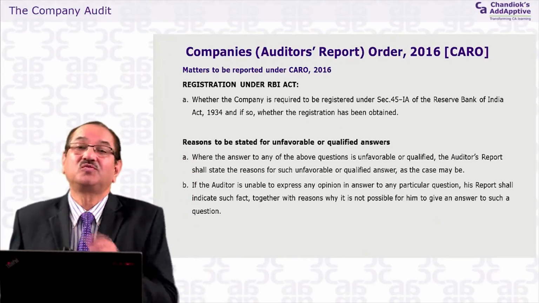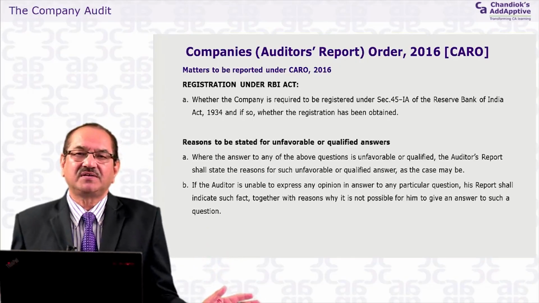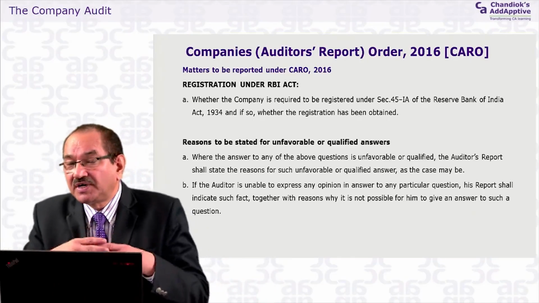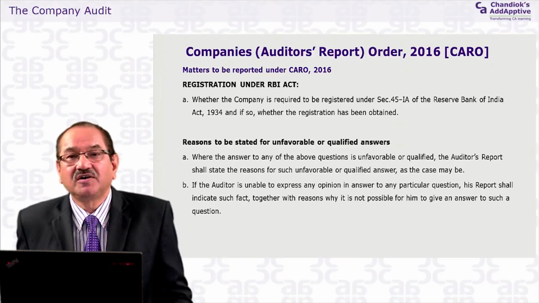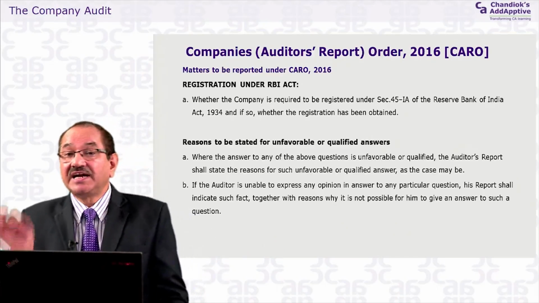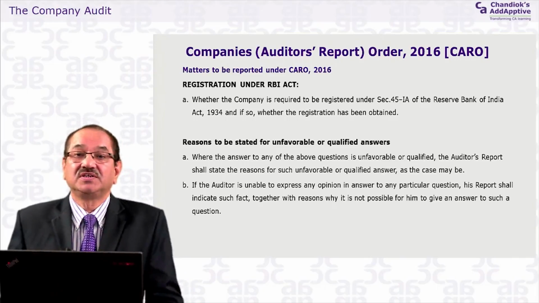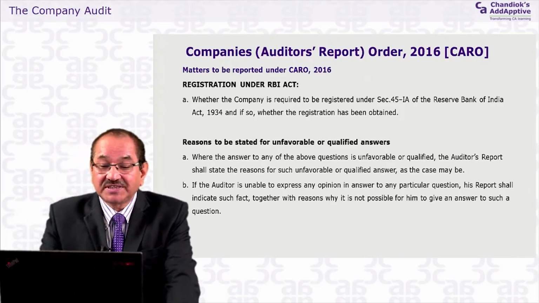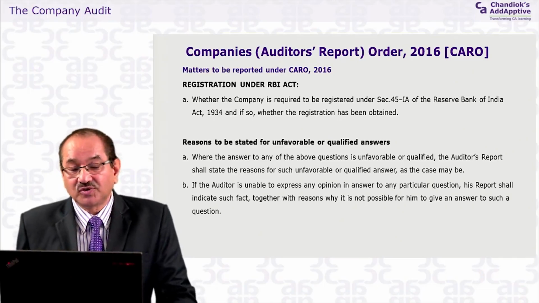If the auditor does not do it and just says no, they have not complied with this requirement. If they say no, they have made the further public offering, but they have not complied with the sections of the Companies Act, it will not be sufficient. Write specifically what compliance is required from the company and what they have not complied with. So this has to be written in the report itself. If the auditor is unable to express any opinion or answer in any particular question, his report shall indicate such fact together with the reasons.